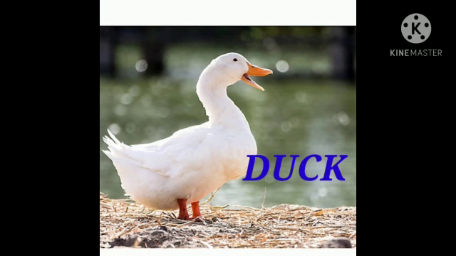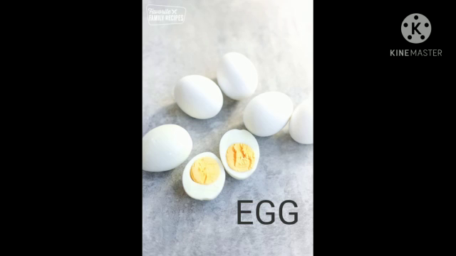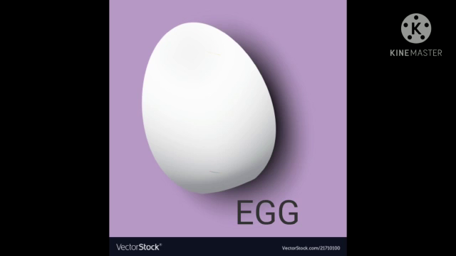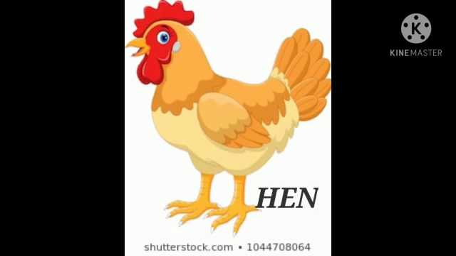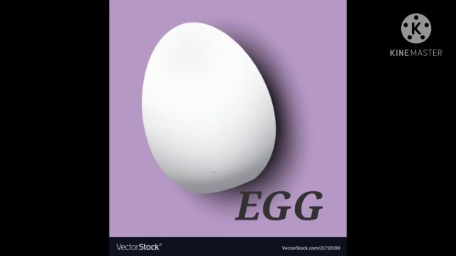Now next, tell me, what is this? Correct, this is a duck. A duck is a farm animal. It is a bird. It lays eggs. Yes, it lays eggs which we eat. Hen and duck both give us eggs.